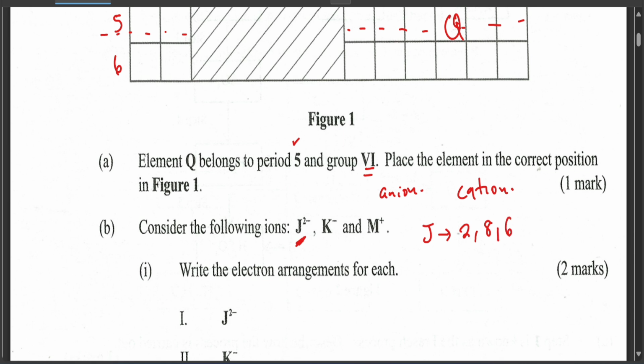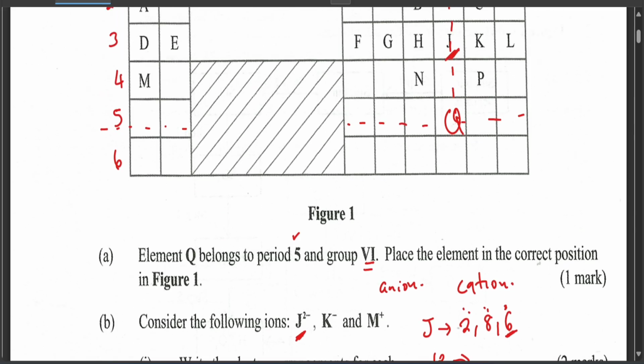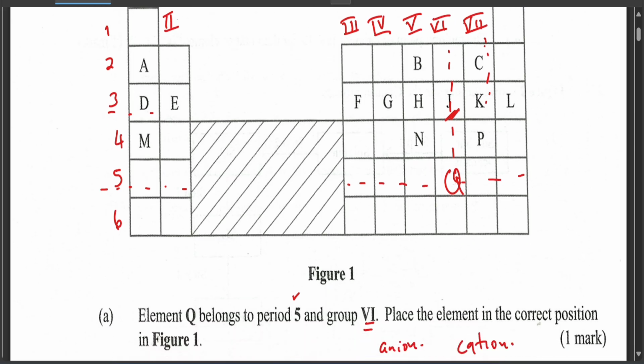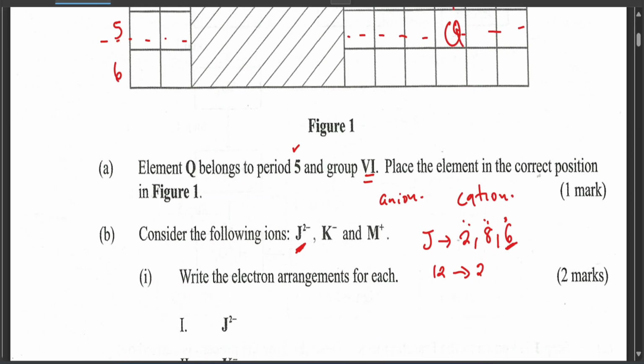Why did I write 286? It's because it belongs to group 6, which is 6 electrons in the atom's energy level, and period 3, it has 3 energy levels. For K, how do you write K? K, now look at where K is located. K belongs to group 7 but period 3, so it should be 287.